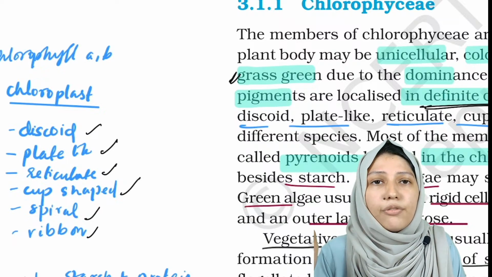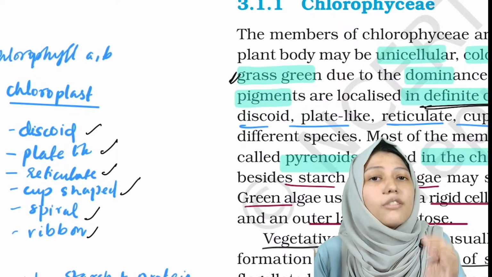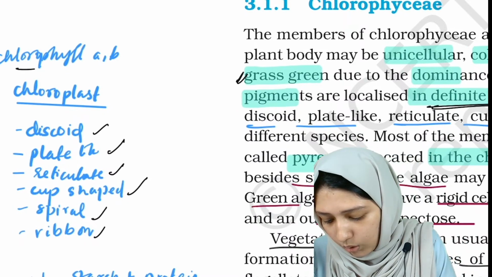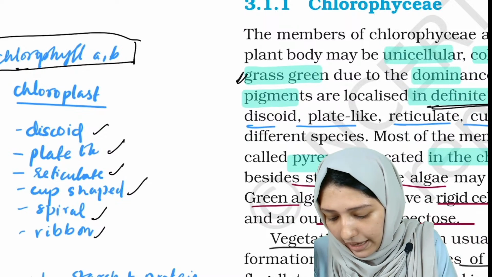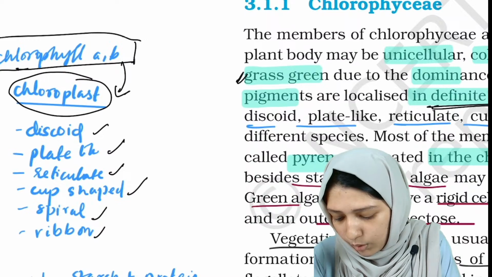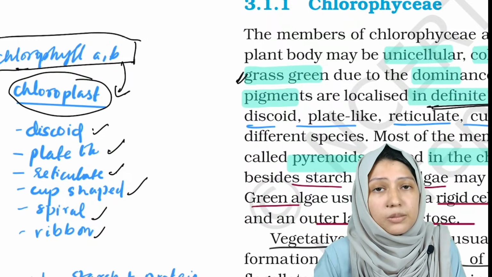It will be easier for you if you write something precise on the sides, and it will be easy for your revision. Just do the same, it will be helpful. Chlorophyll A and B is present in green algae. It is present inside the definite chloroplast, and chloroplast can be discoid, plate-like, reticulate, cup-shaped, spiral and ribbon.